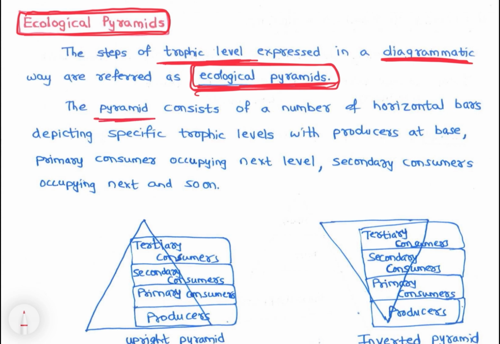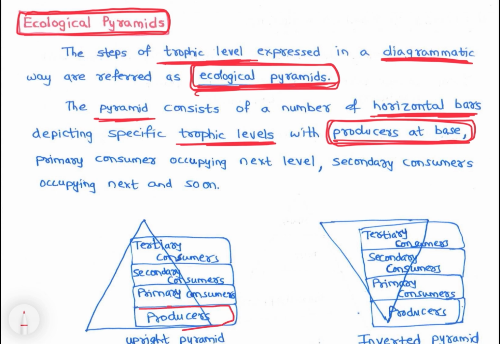The pyramid consists of a number of horizontal bars depicting specific trophic levels with producers at the base. So producers, we will always put them at the base. See, this is the base. So in this pyramid, here it would be producers, right? Then it would be primary consumers, then secondary consumers and tertiary consumers.